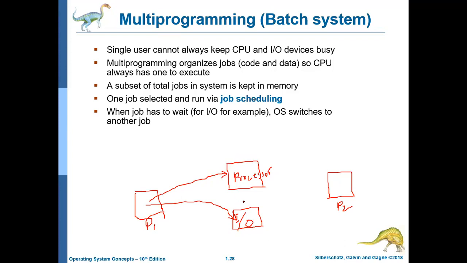We want our processor as busy as possible, because if the processor is free and some processes are already waiting, it will not be efficient. Multi-programming organizes jobs, code, and data, so CPU always has one to execute.